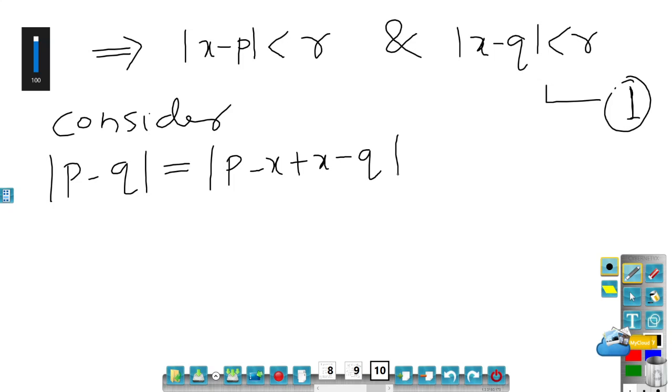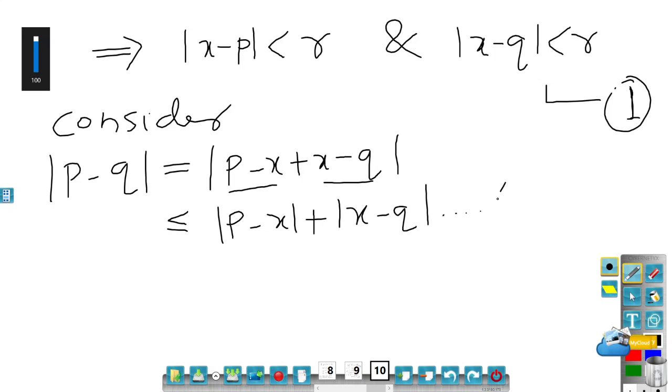It will not affect anything in mod P minus Q. Now I will use the triangle inequality on these two numbers, which gives less than or equal to mod of P minus X plus mod of X minus Q, by the triangle inequality.